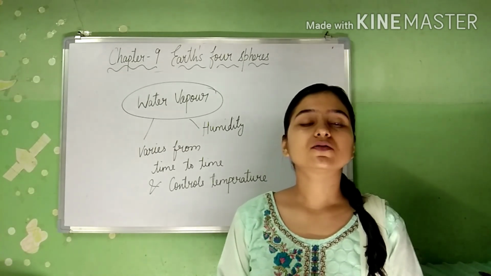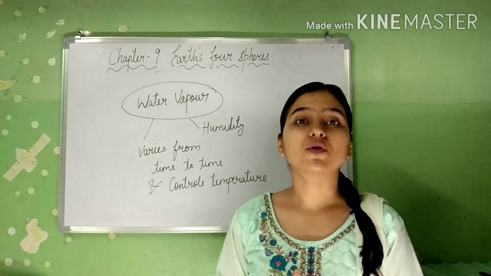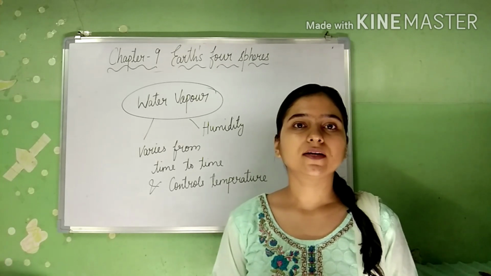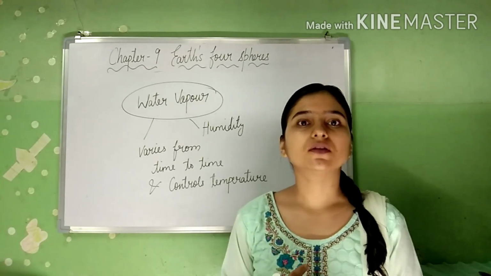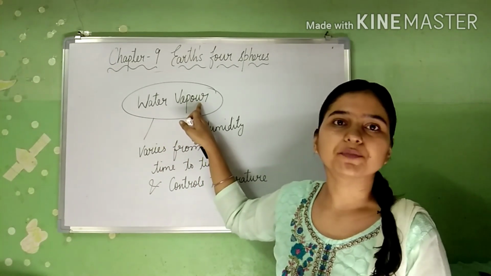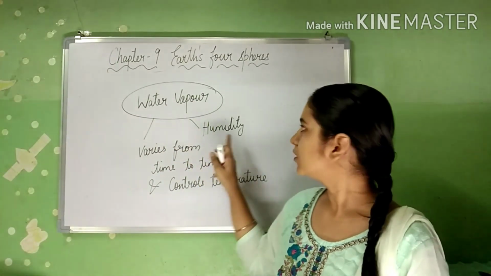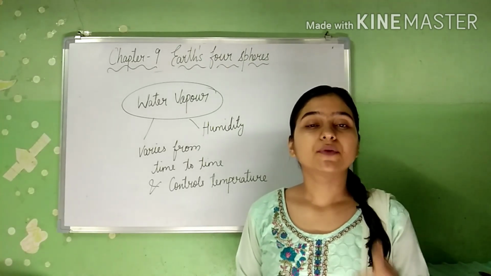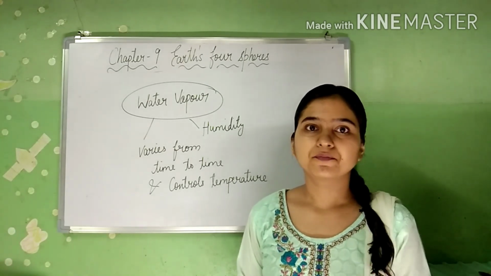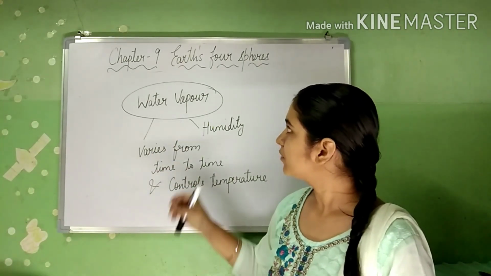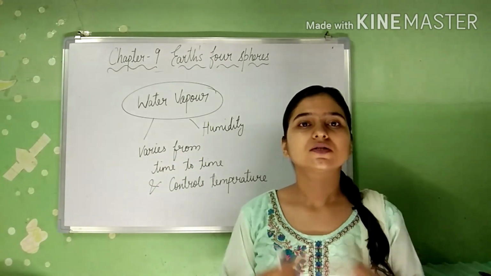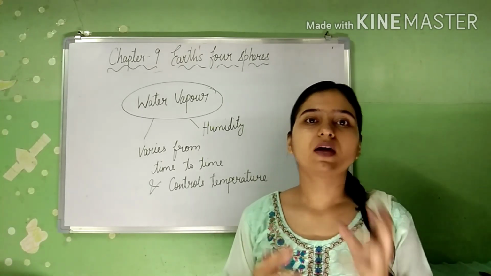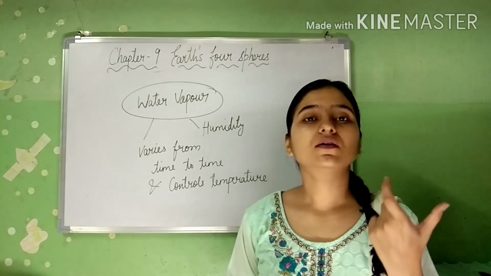Now we will see the presence of water vapor in the atmosphere. As you know, water gets heated up by the sun and it is present in the air in the form of water vapor. It determines the humidity in the atmosphere. The humidity that we feel is because of the presence of water vapor in the air. The water vapor varies from time to time. Sometimes it is more, sometimes it is less, and it determines the climate. That means it affects the climatic conditions.